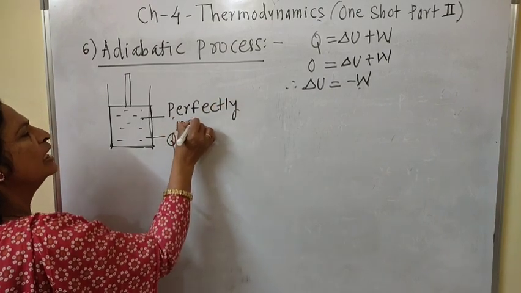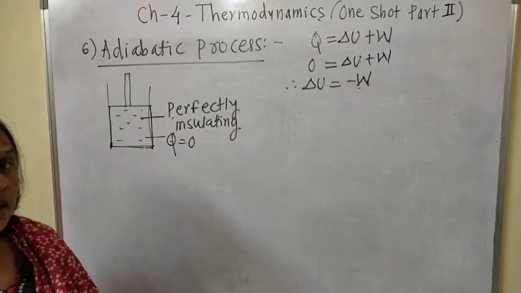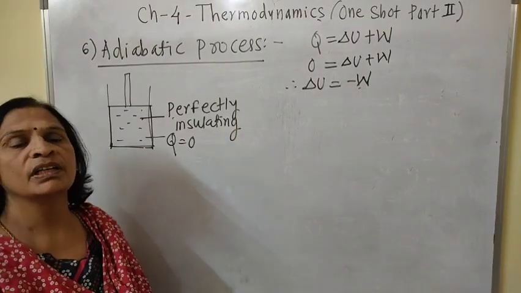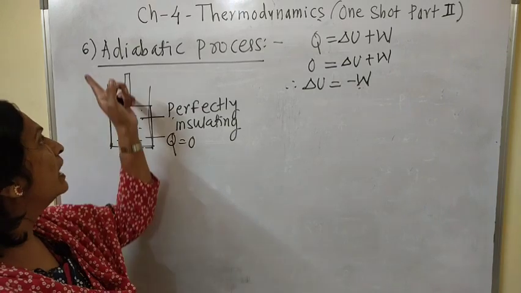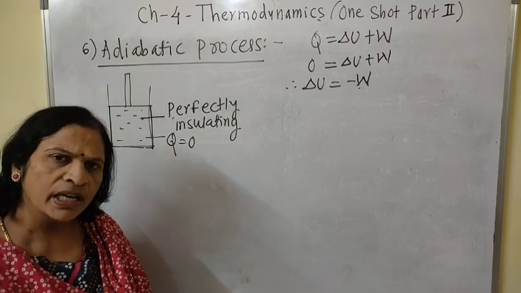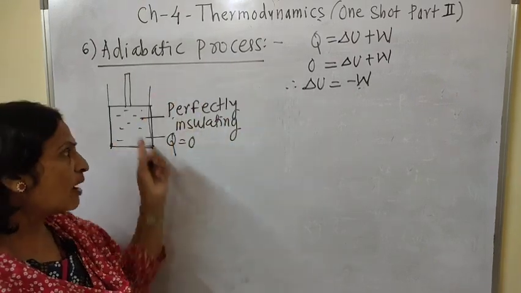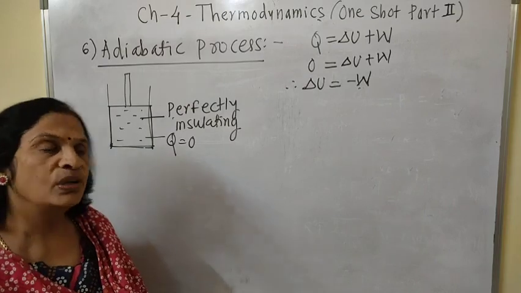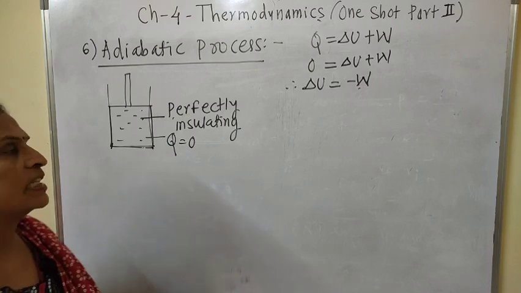Perfectly insulating boundary. This is the most important difference between the isothermal process and adiabatic process. In isothermal process, the boundary is perfectly conducting, and in adiabatic process, the boundary is perfectly insulating so that no heat enters or leaves the system.